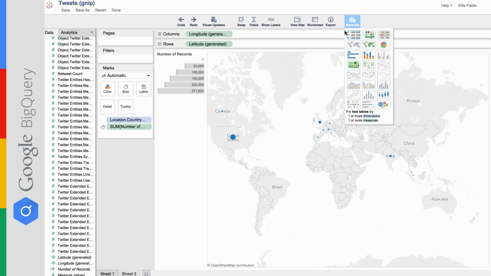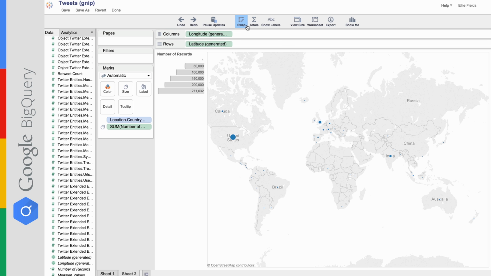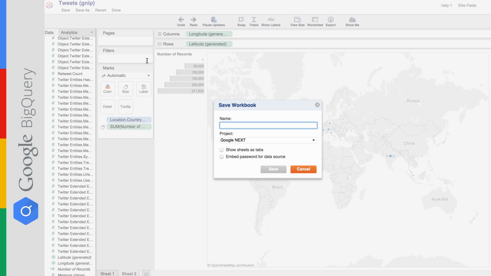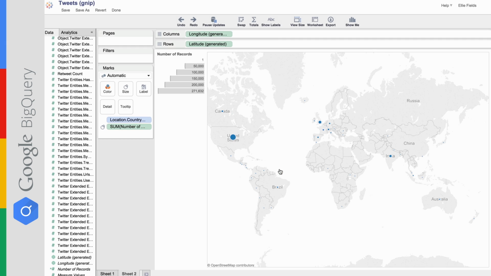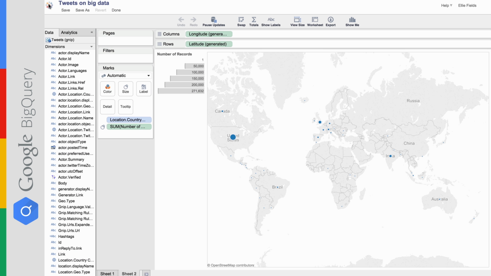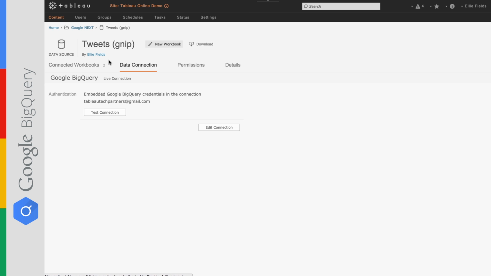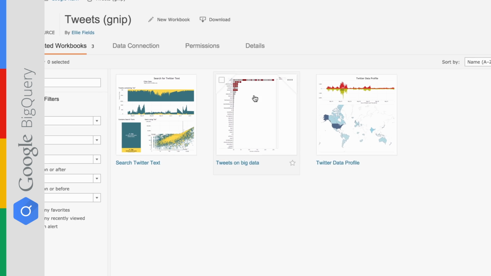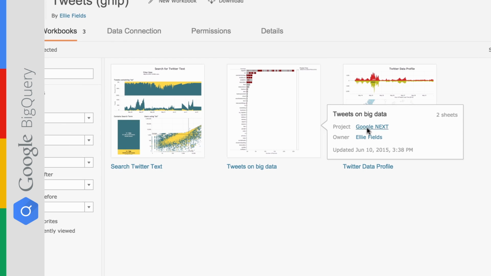But I happen to like this view right now, so I'm going to save this as a new workbook. And I'm going to call this Tweets on Big Data in this same project and embed the password. Tableau Online is a fully secure analytics product, so you can make sure that you're enforcing the security that you have on your data. And now when I go back into Tableau Online, you can see that I've got that new workbook here, Tweets on Big Data, that was updated just a few minutes ago.